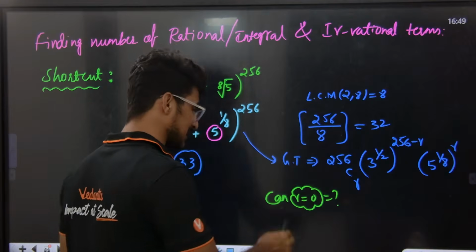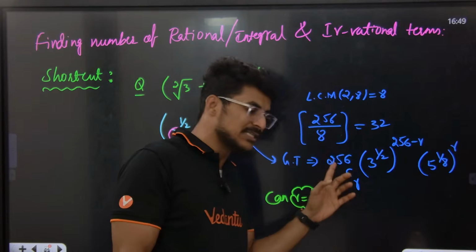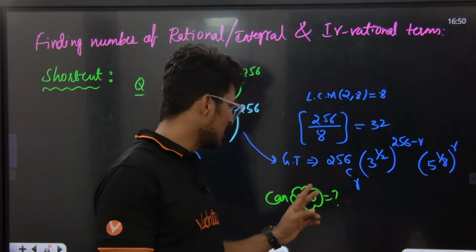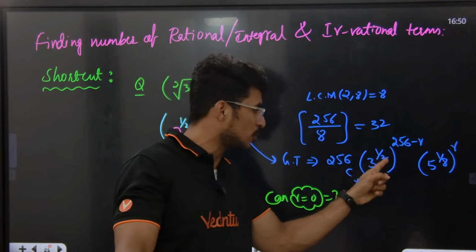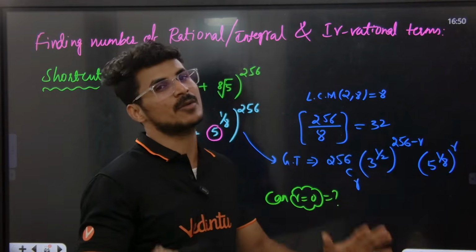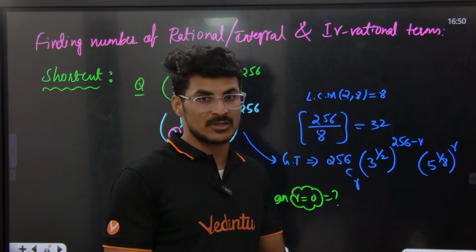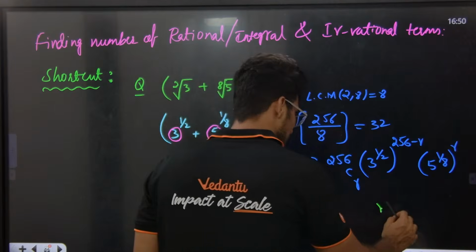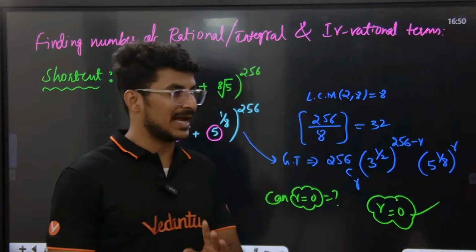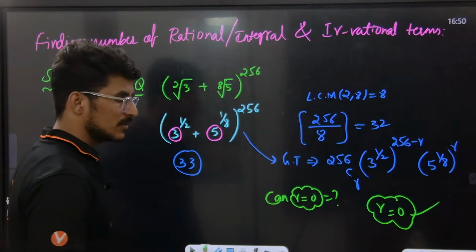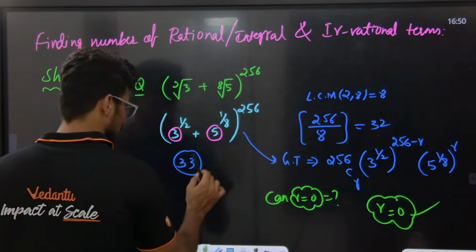I'm checking that. அது எப்படி செக் பண்றது? இப்போ r value இங்க 0 போட்டா 256C0 is basically an integer. Perfect. இங்க r value 0 substitute பண்ணா 256 minus 0 by 2. 256 is perfectly divisible by 2. Okay, r value இங்க 0 போடு, 0 by 8. Perfectly, 0 is perfectly divisible by 8. So r value 0 definitely should be taken. Okay, r value 0 should be accepted here.